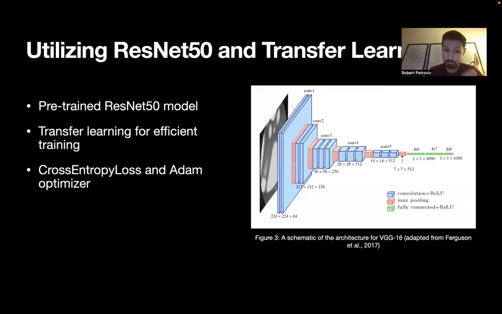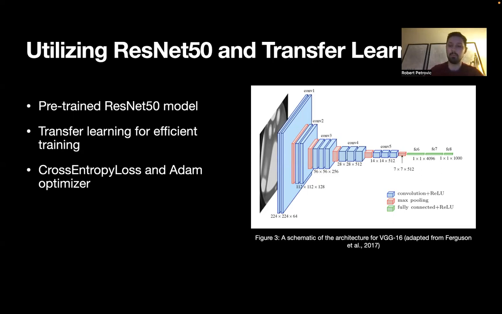For the model, I chose the pre-trained ResNet 50 architecture with transfer learning, which takes advantage of the CNN's ability to extract useful features from images without having to train the entire model from scratch. The choice of ResNet 50 for my project is justified by its deep architecture, residual connections, the ability of the models to be trained on other tasks, and its proven performance and wide adoption. By using a pre-trained ResNet model, I can take advantage of the features learned by the model on the large ImageNet data set, and I can fine-tune the model on my specific task. This technique, as I mentioned, is transfer learning, and it can significantly reduce the amount of time and resources needed to develop an effective deep learning model.